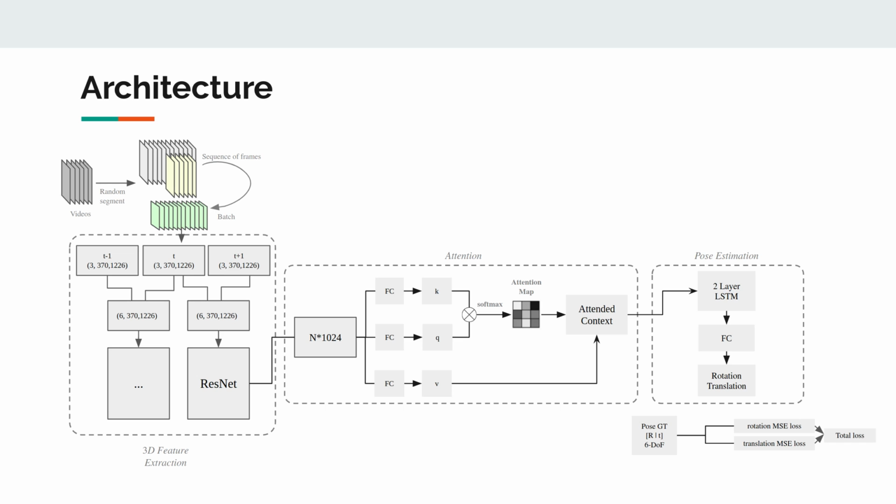Here is the architecture of the model. After we get the sequences of images, we're going to stack consecutive images together to get the temporal information of the translation. Then the stacked images will pass through ResNet for feature extraction. Afterwards, we do the attention map to get the attended context. The attended context is then inputted into a two-layer LSTM and a fully connected layer to get the actual location, rotation, and translation.